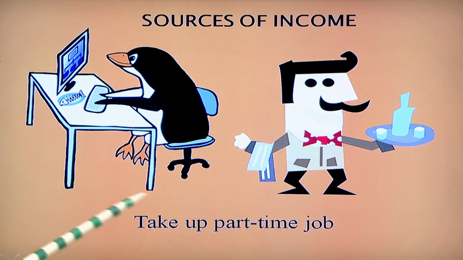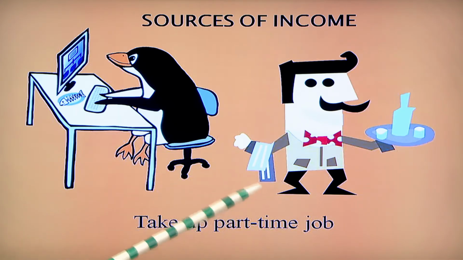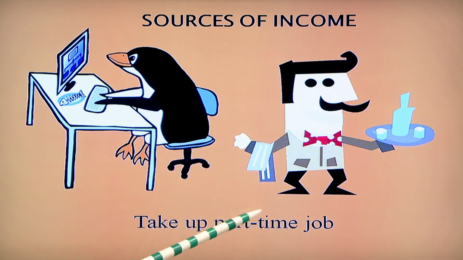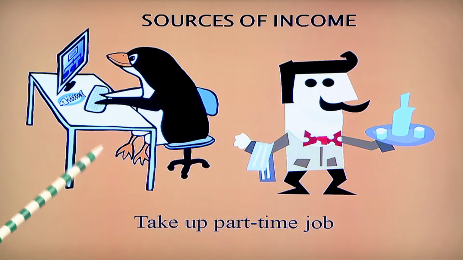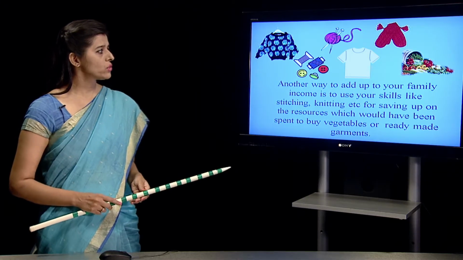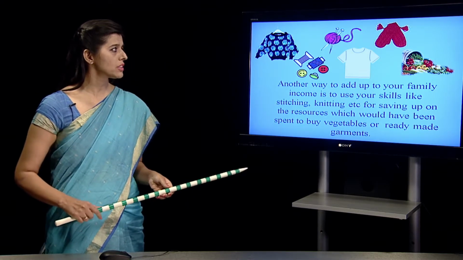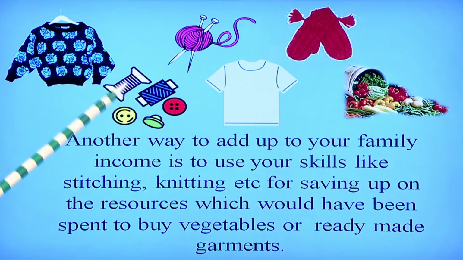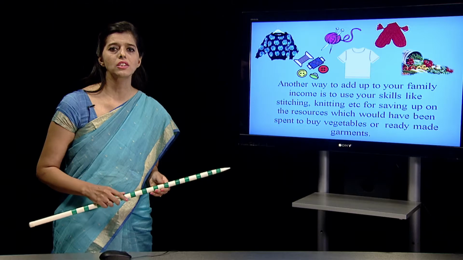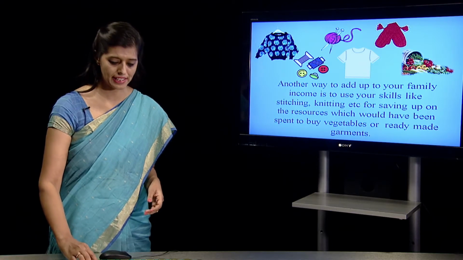Suppose the person is already in a job, but he has taken an evening part-time job, maybe as a caterer or as a data entry operator, just for example. Another way to add to your family income is to use your skills, as you can see, by stitching, by knitting, by growing vegetables, by cooking vegetables, by making pickles at home, by making jams at home, so that money is not spent on acquiring these things at least.